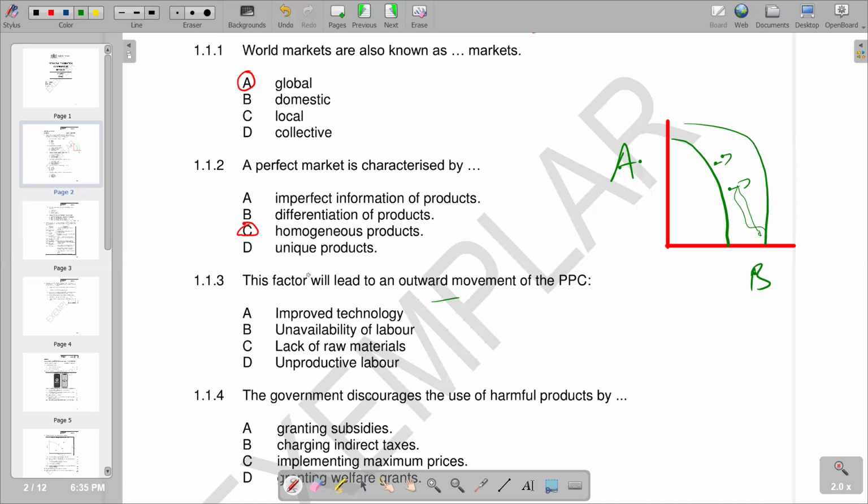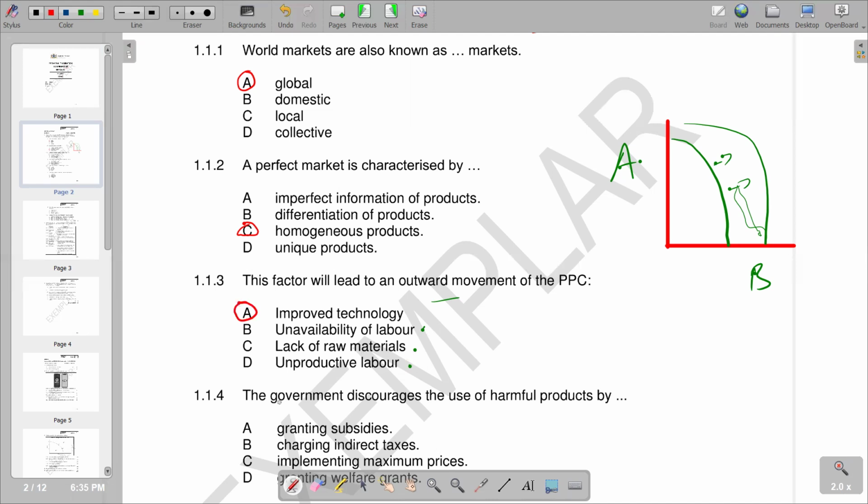If there's improved technology, more is going to be produced, which can lead to a shift outwards. Unavailability of labor is not correct. Lack of raw materials, not correct. Unproductive labor, not correct. All of these lead to a shift inwards. So A, improved technology, is the correct response.